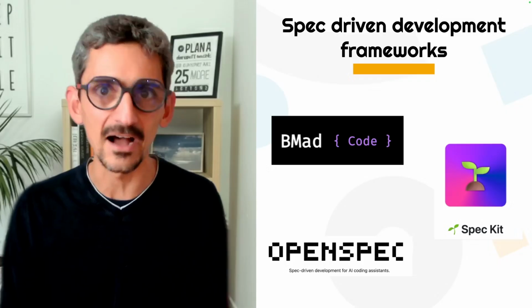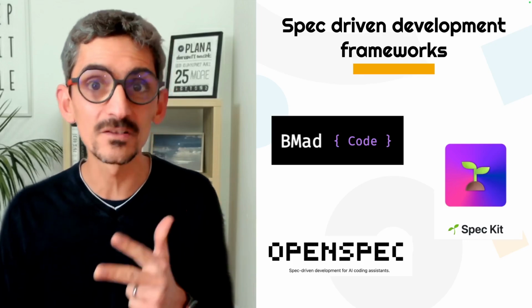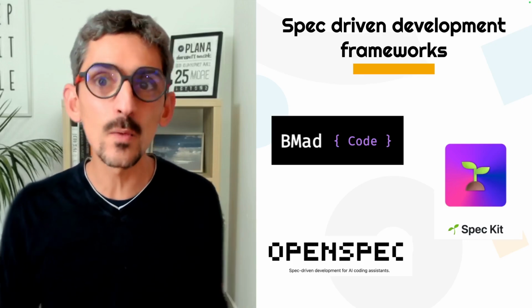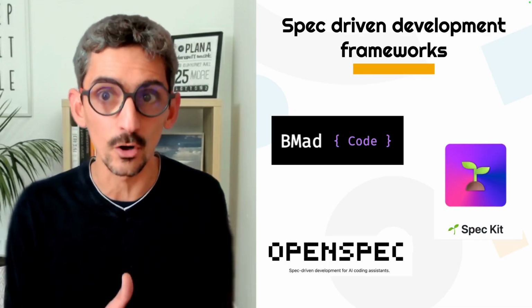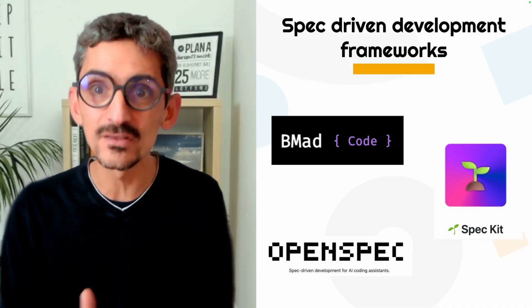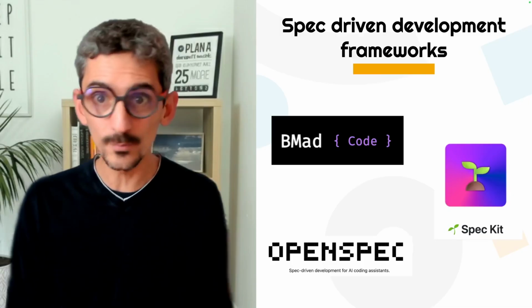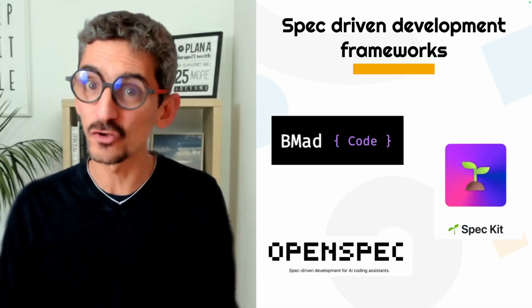And as of today, the three quite known frameworks that are helping with that are the BMAD method, the Spec Kit, and OpenSpec. And be ready to welcome some more frameworks like that in the near future, as these types of frameworks are the backbone of any AI-driven development process. And that's also basically what vibe coding tools do on the backend, but without your control.